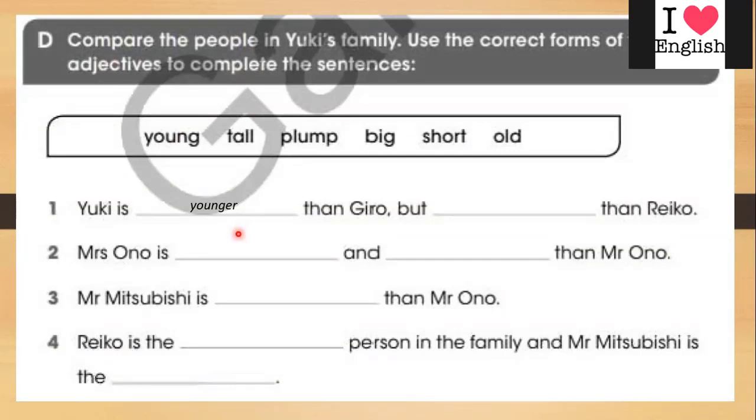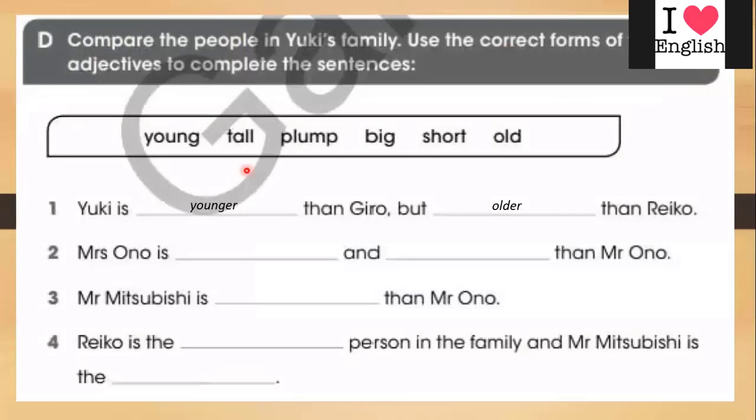Yes, who's going to do number one? Yuki is younger than Jiro, but older than Riko. Yes, so he's younger than him and older than him. Okay, Yuki is younger than Jiro, but older than Riko. So what about the second one?